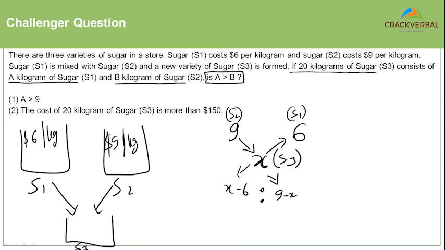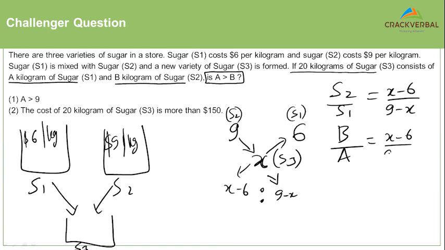So I can say S2 by S1 is in the ratio of X minus 6 by 9 minus X. But now I know that the value of S2 is B and the value of S1 is A. So I know B by A is X minus 6 by 9 minus X, right?